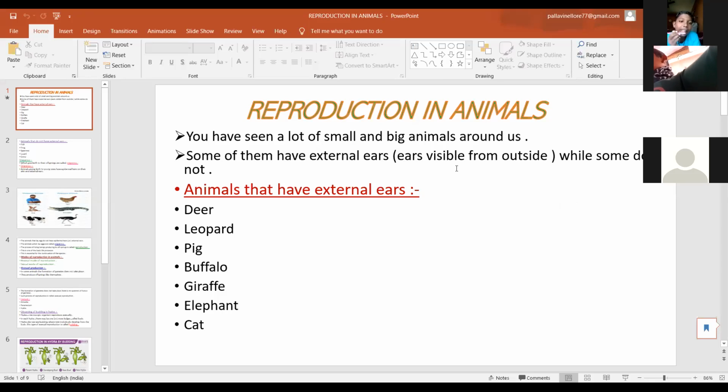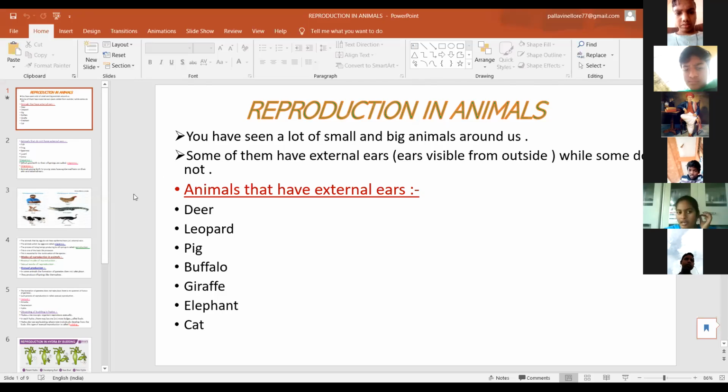Next one, we have seen a lot of small and big animals around us. Which animals have we seen in our surroundings? Anyone? Some of them have external ears, and some of them do not have external ears.